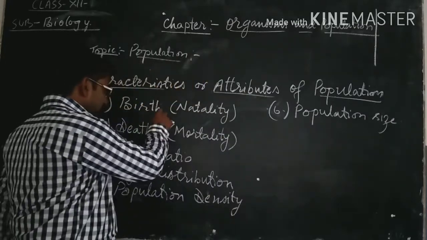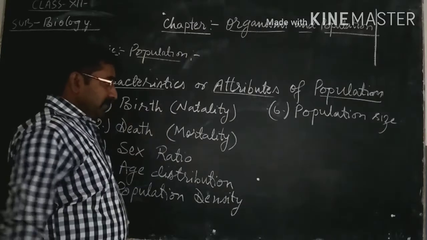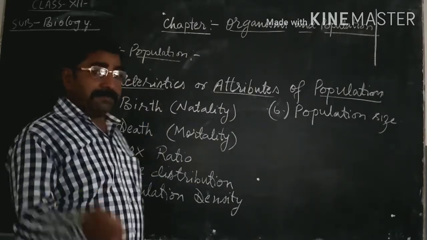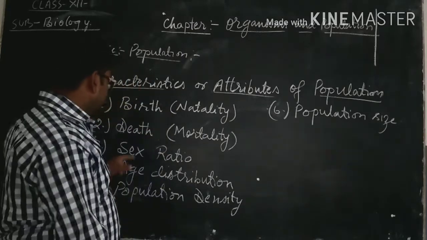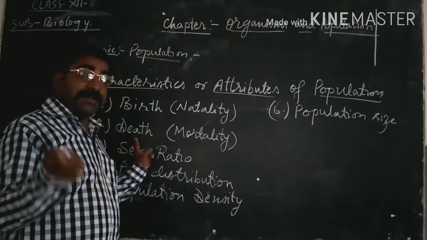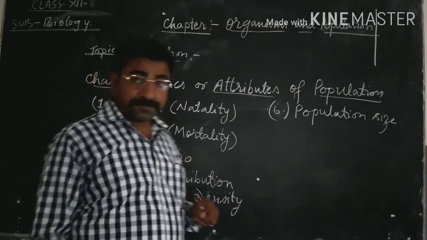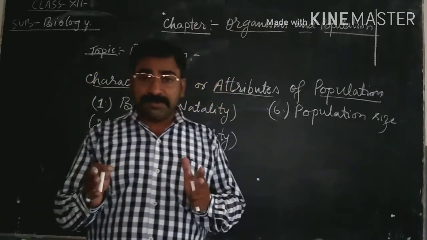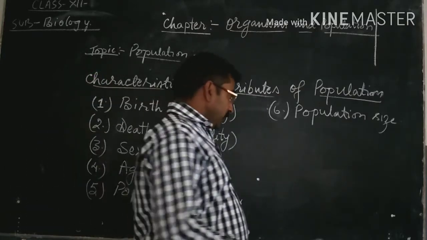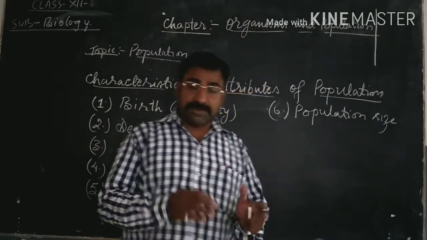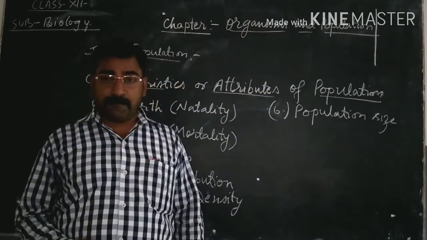Now, birth and death. Birth is characterized by birth rate, and death is characterized by death rate. Now, what is birth rate? Birth rate is measured in certain mathematical terms.